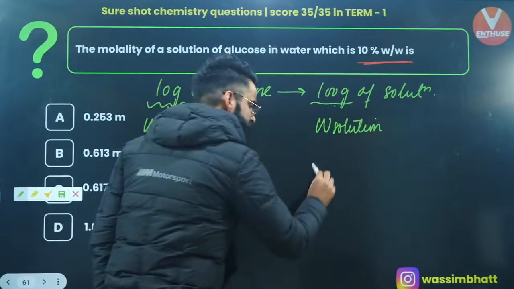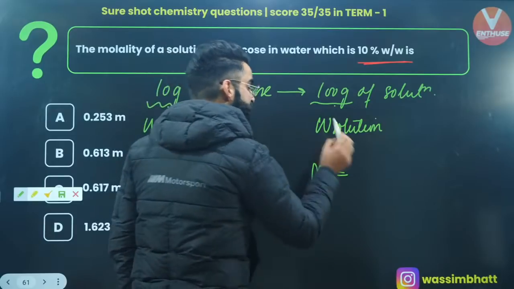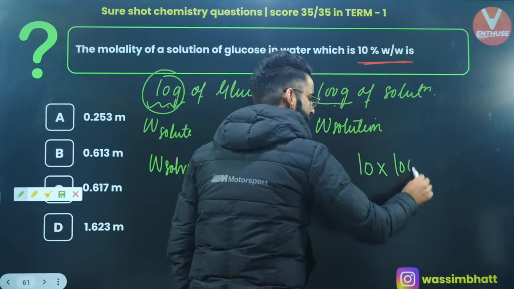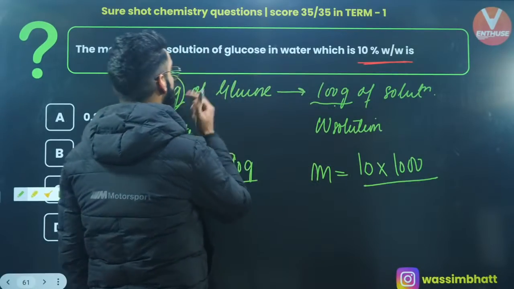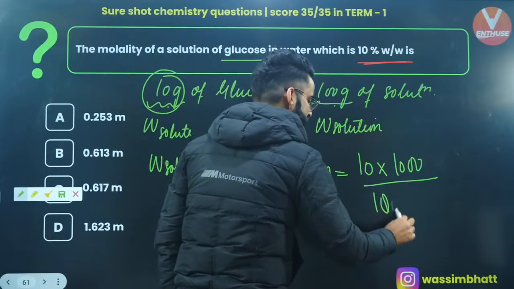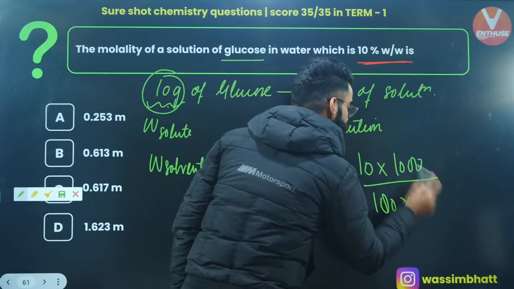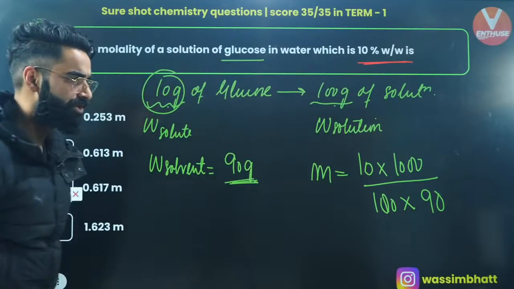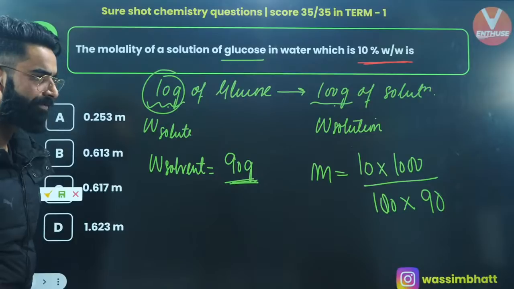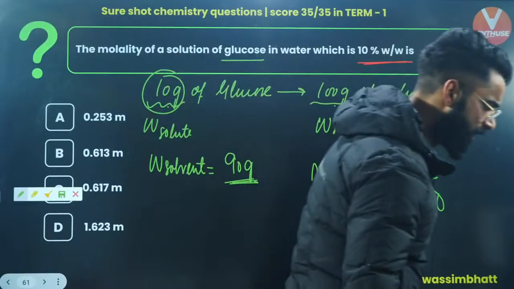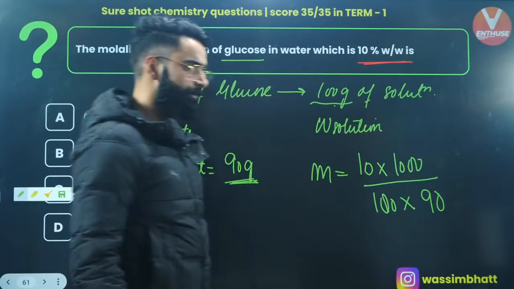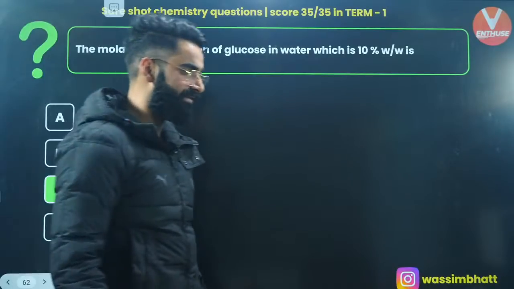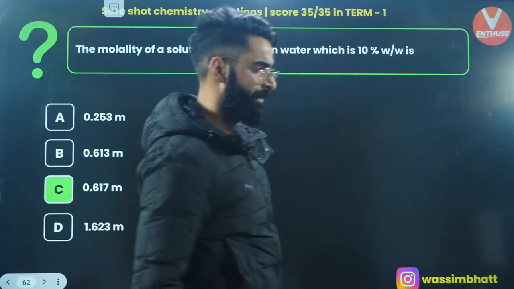Now use the molality equation. Molality is equal to mass of solute in grams, which is 10, multiplied by 1000, divided by molar mass of glucose, which is 180, multiplied by mass of solvent in grams, that is 90. Just use it and get the molality of the solution. Wonderful. After solving this, you'll get the value exactly as 0.617. This is going to be the molality of the solution.